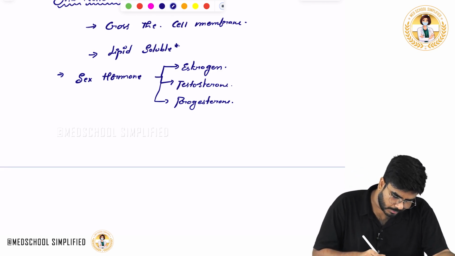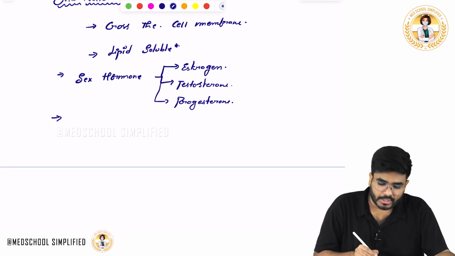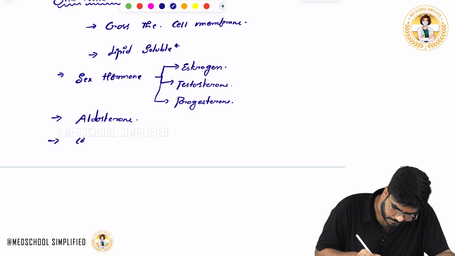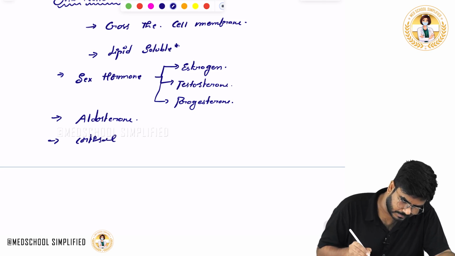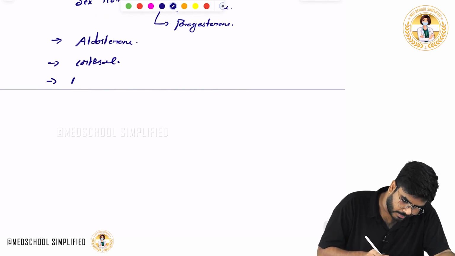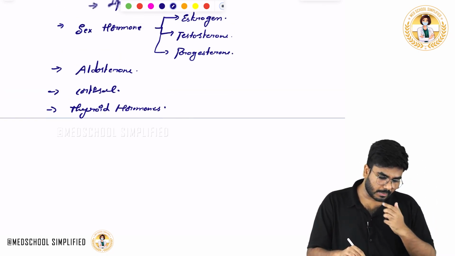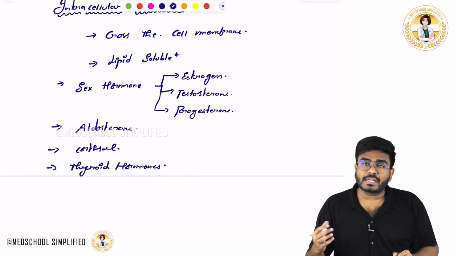Next, hormones which are mineralocorticoids like aldosterone, cortisol, and thyroid hormones. Okay, thyroid hormones. See, all these hormones are lipid soluble, so they can cross the cell membrane.